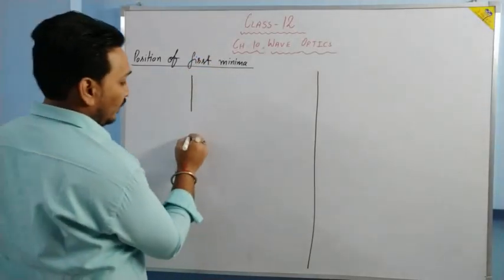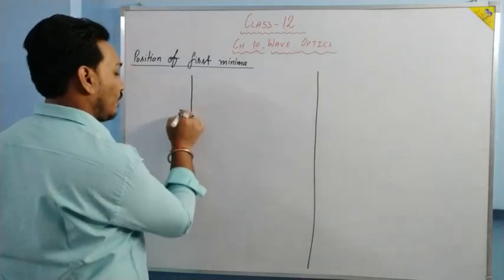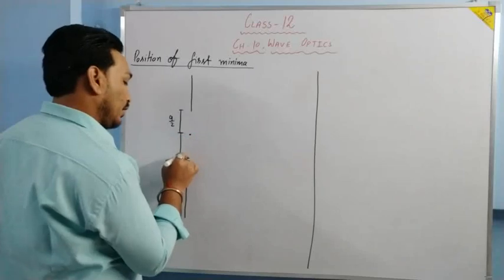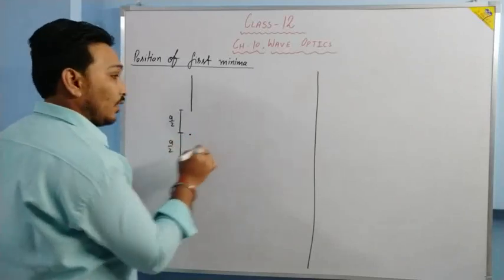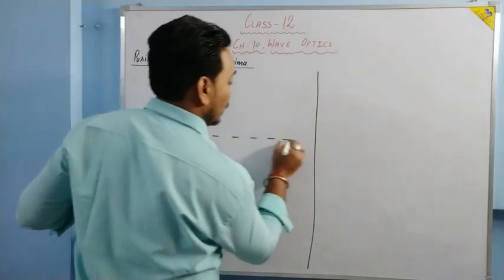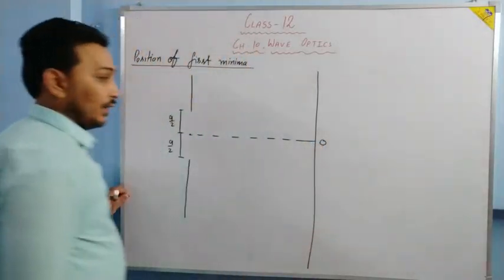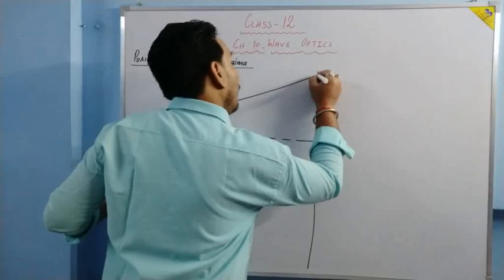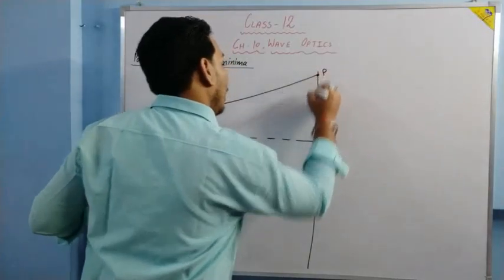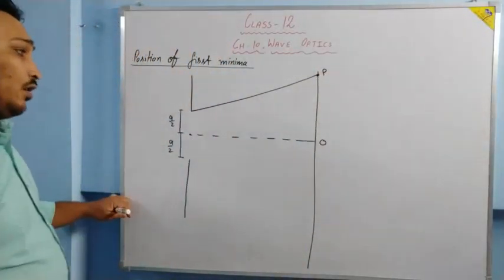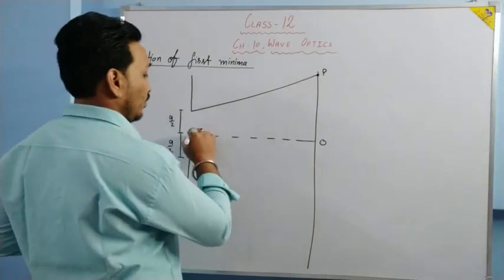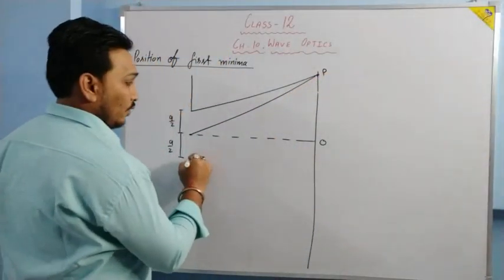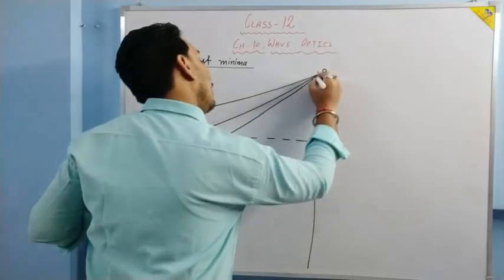I am dividing the slit into two halves. One is a by 2, another is again a by 2, and this is the center point. Now we have decided to take a point P where the first minimum is formed. So let us understand why the first minimum is over there.